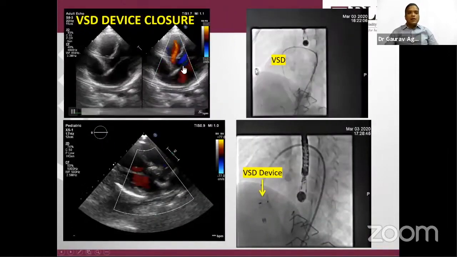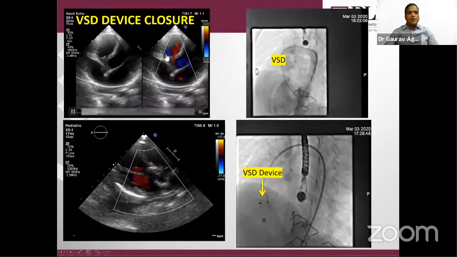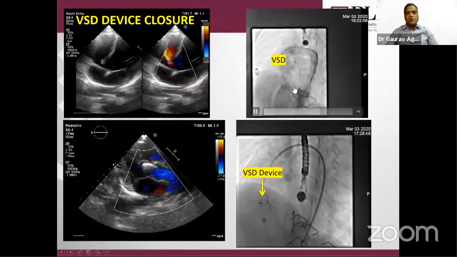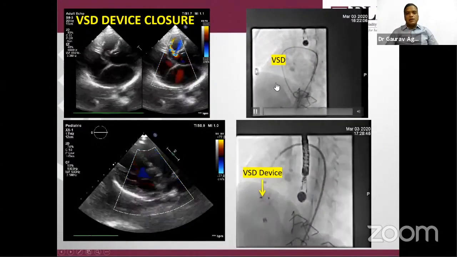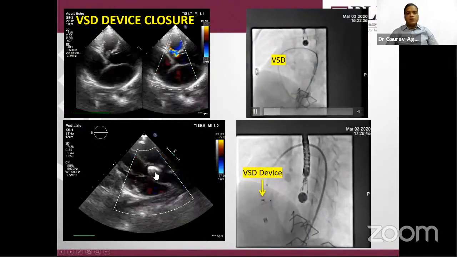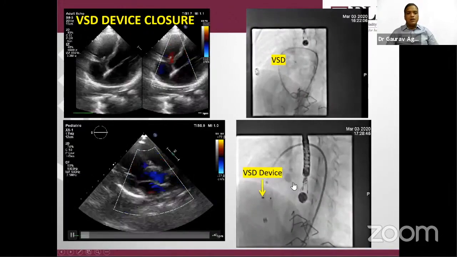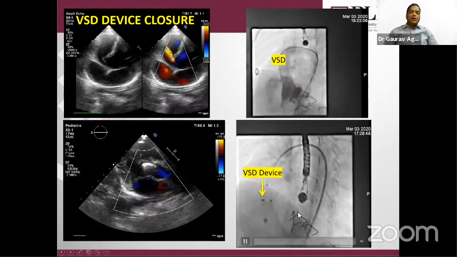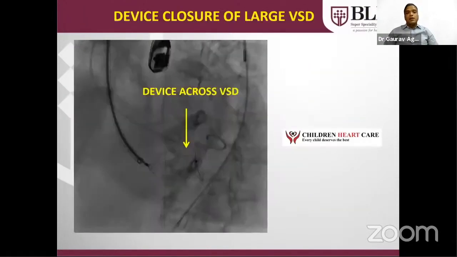It's a 9-year-old girl. As you can see, this here is the LV, this is the RV, this is the ventricular septum. There is moderate size VSD. That is the angiogram of the same patient, LV angiogram. Here is the VSD. This is the VSD that was closed with the device. Here you can see now there is no jet, only device is there. So VSD, even in infant, if muscular VSD is there, we can close in the cath lab by device technique.